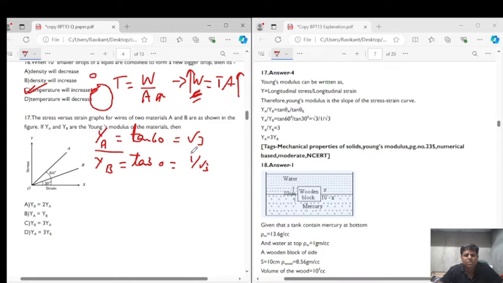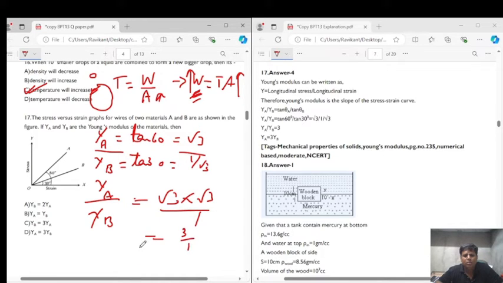So when we divide this, what we'll get? We will get YA upon YB is equal to root 3 into root 3 upon 1, which is equal to 3 upon 1. So we can say that YA is equal to 3 times YB, right? YA is equal to 3 times YB. So we have this in option 4, that is YA is equal to 3 times YB. So from the graph we can say the correct answer for question number 17 is option D, that is YA is equal to 3 times YB.